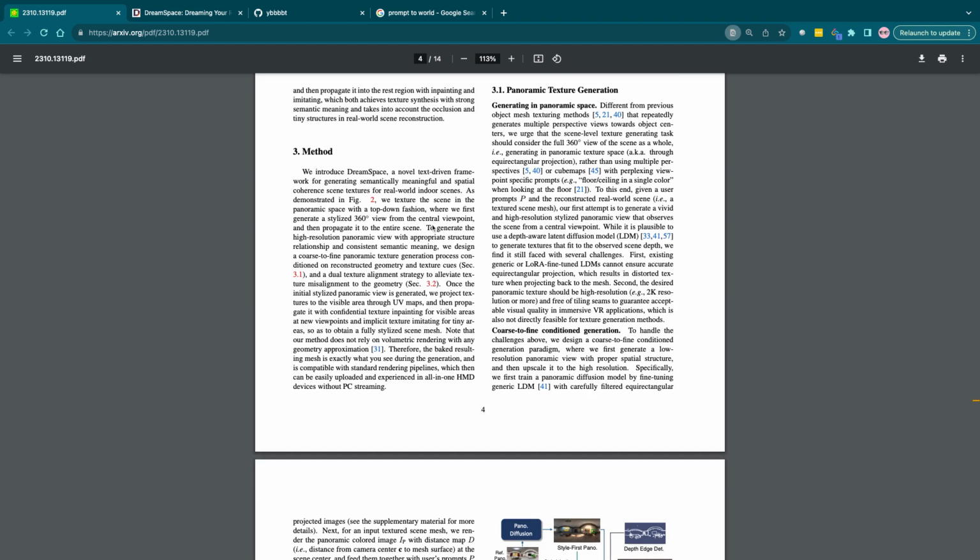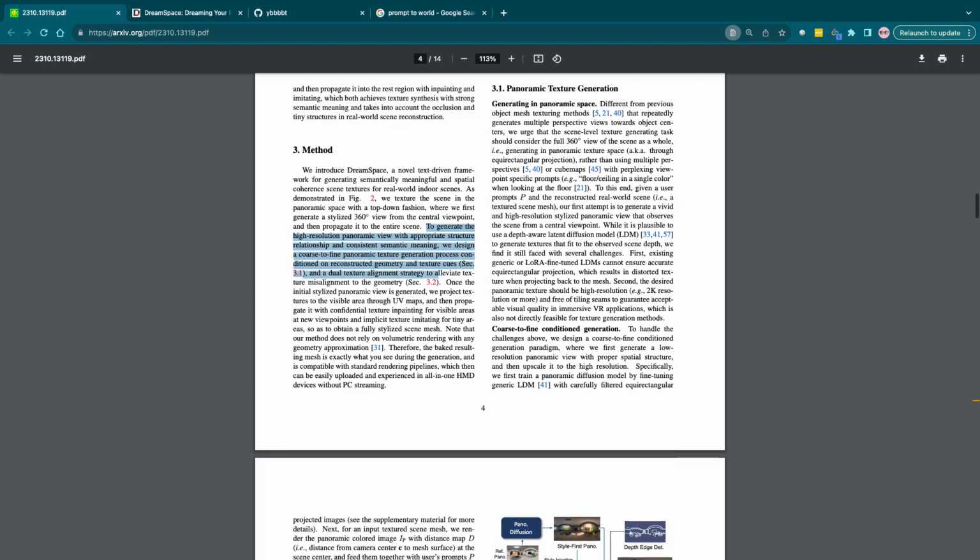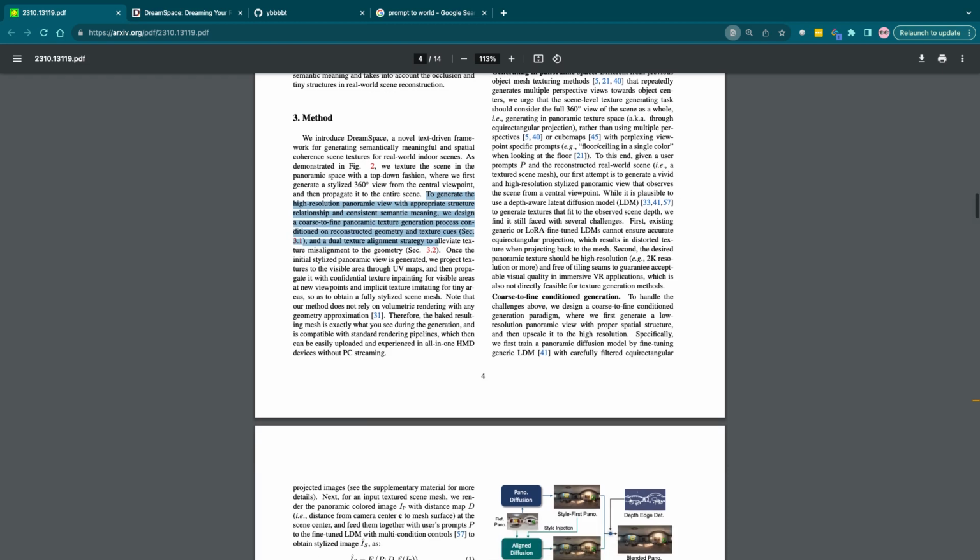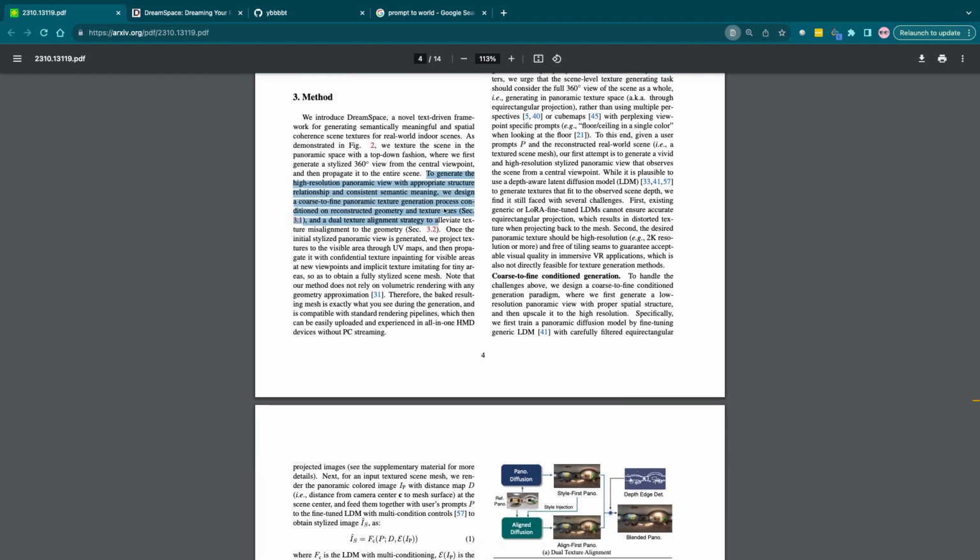So, to generate the high resolution panoramic view with appropriate structure relationship and consistent semantic meaning, we designed a coarse to fine panoramic texture generation process conditioned on a reconstructed geometry and textural cue. And a dual alignment strategy is selected to alleviate texture misalignment due to the geometry.